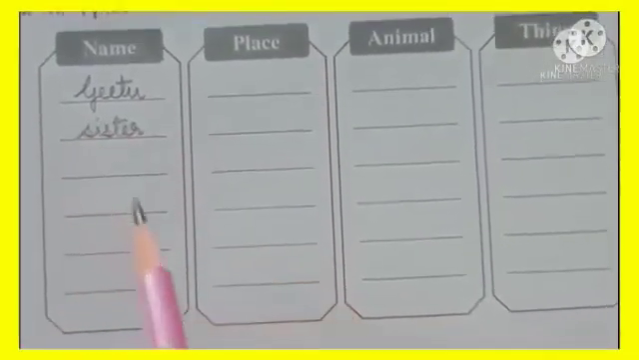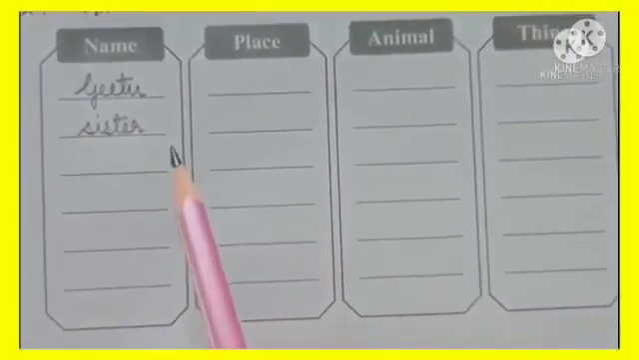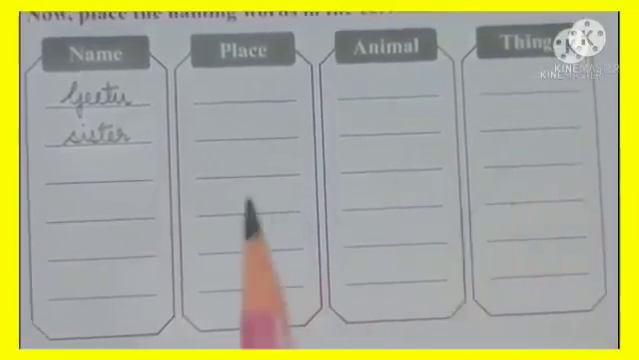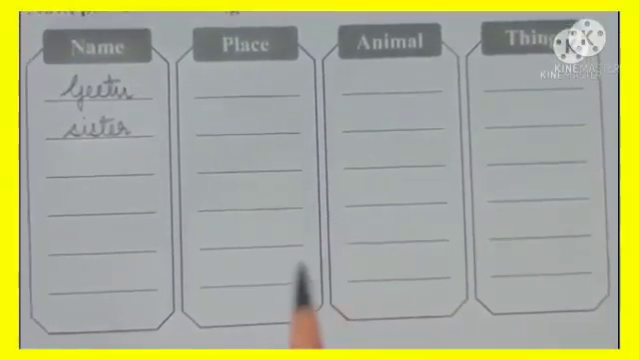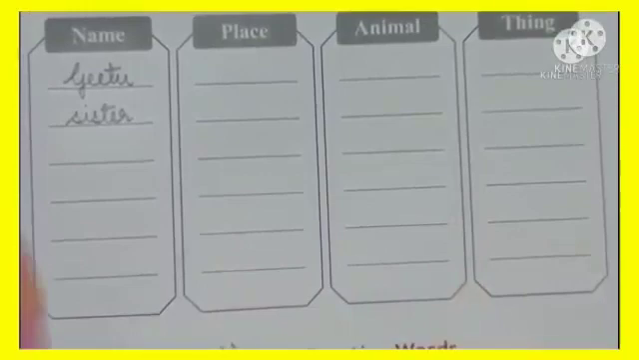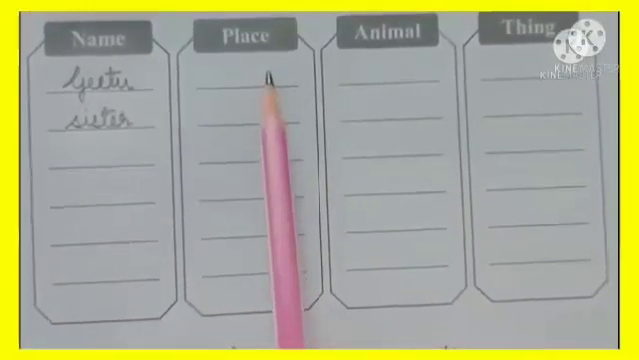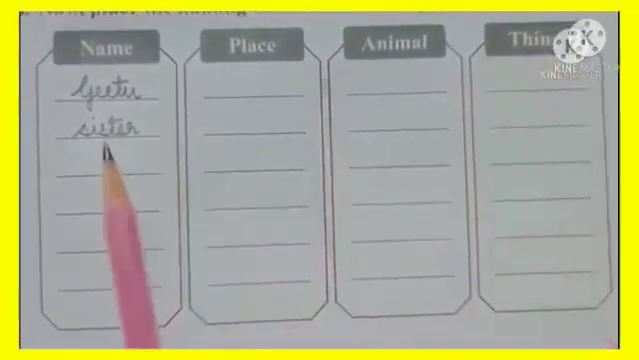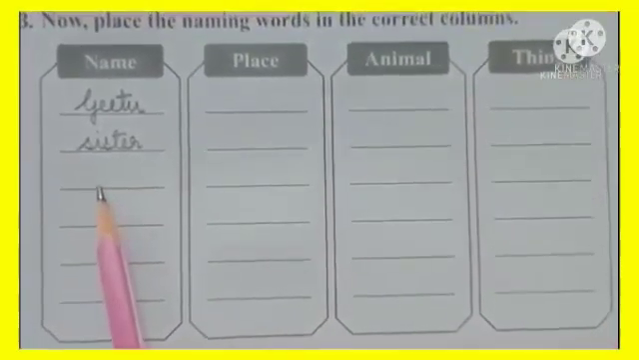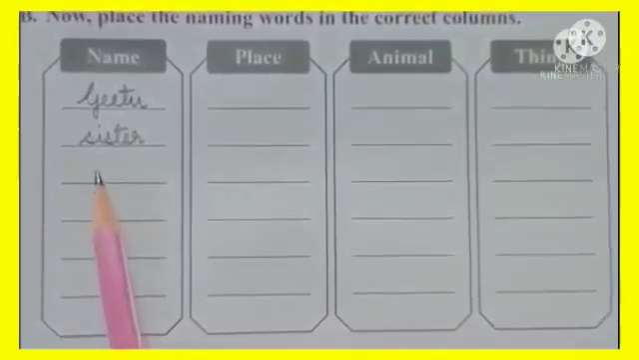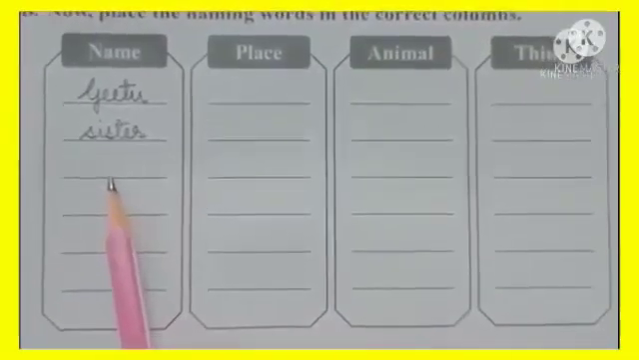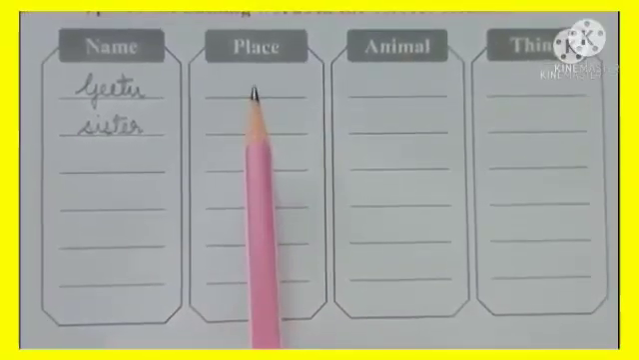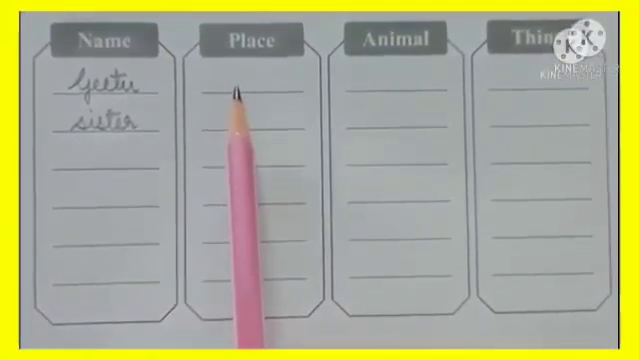Okay. In the same way, you will go for your next sentence, which is Monu said, I want to go to Delhi. In this, we have again two naming words, Monu and Delhi. So is Monu the name of a place? No. Is it the name of an animal? No. Is it the name of a thing? No. It is the name of a person. So you will be writing Monu here. And Delhi, is Delhi the name of any person? No. Is it the name of a place? Yes. You can go to Delhi. So you will write Delhi over here.